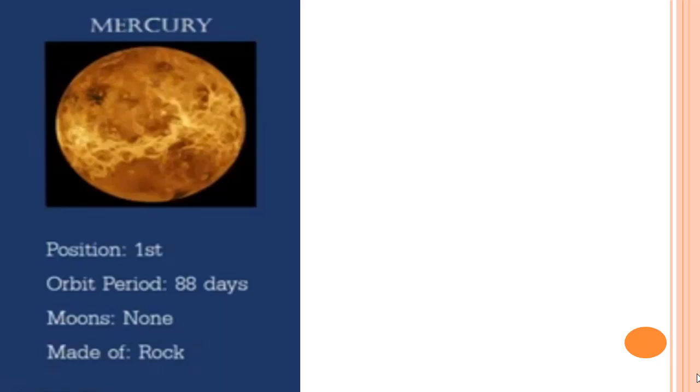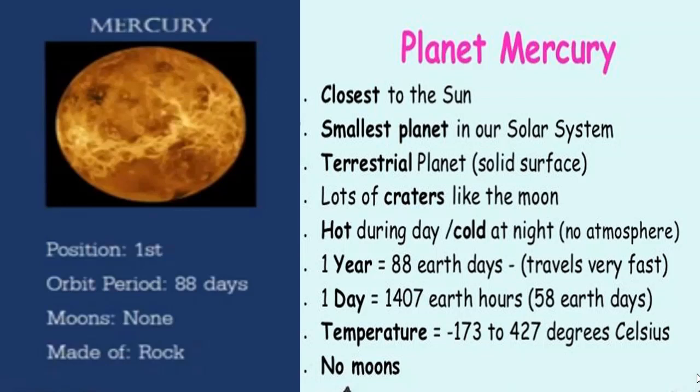The first planet is Mercury. It is the closest to the Sun, the smallest planet in our solar system. It is a terrestrial planet, meaning having a solid surface. It is made of rock, with lots of craters like the Moon. Craters mean a hole in the surface of some area. It is hot during the day and cold at night, and it has no atmosphere.